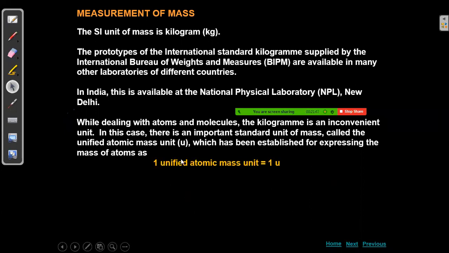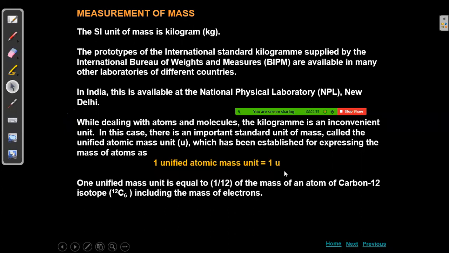One unified atomic mass unit, one AMU, can be written as 1 u generally. We define its value as 1 by 12th of the mass of a carbon atom with mass number 12. Carbon has different isotopes: carbon 12, carbon 13, carbon 14.